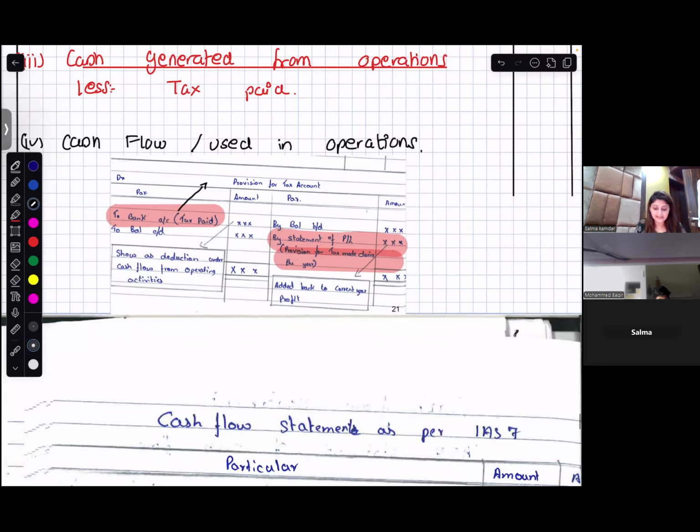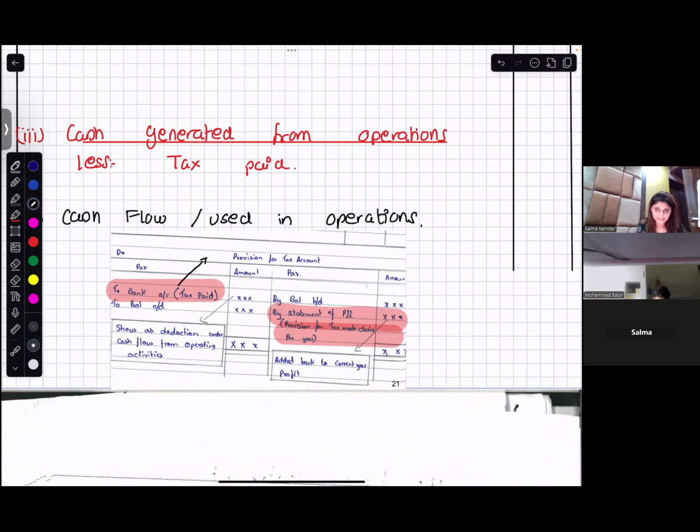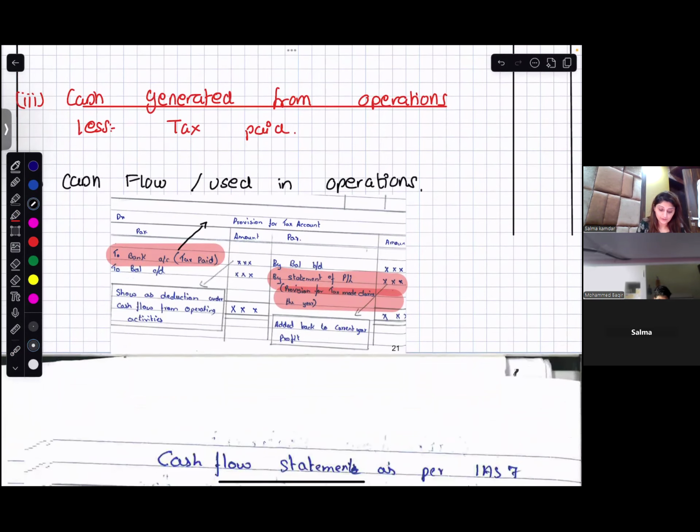Where will you record tax paid? Tax paid will be recorded in cash flow from operating activities. And this tax for the year, from the statement of profit and loss, where will you record this?